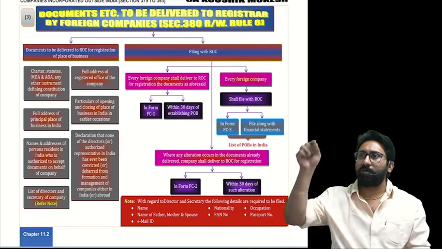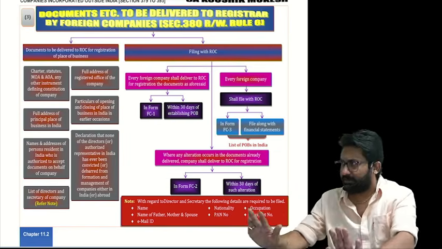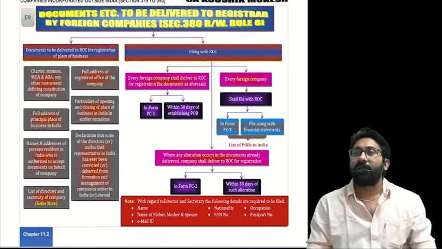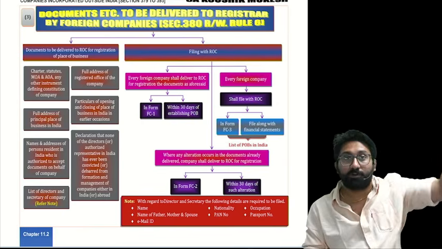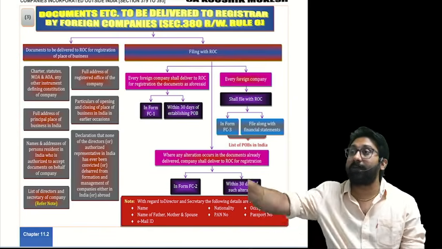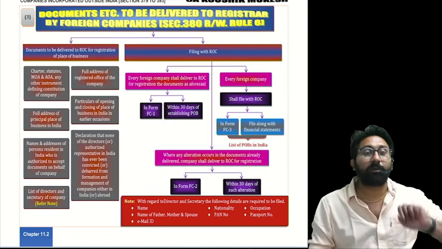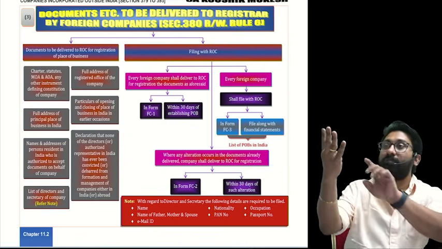Charter, statutes, memorandum, articles, any other instrument. That's all, over. Next, second one, full address of registered office outside India. Next, full address of PPOB in India. Next, how many points we completed? 3. Fourth one. Listen.